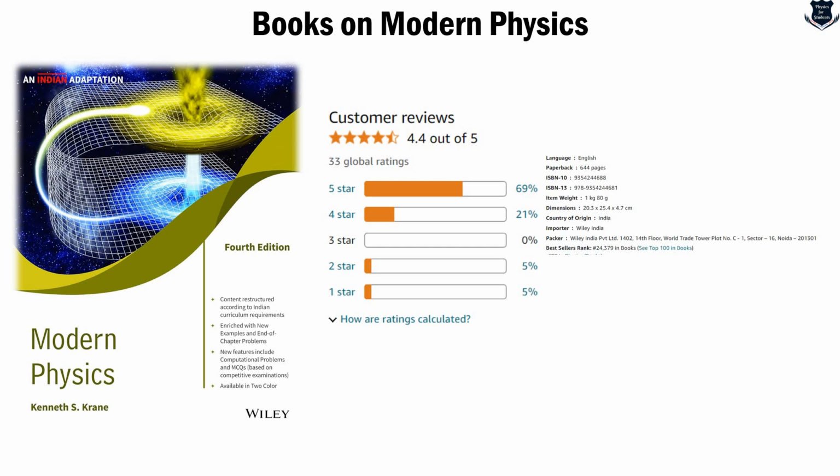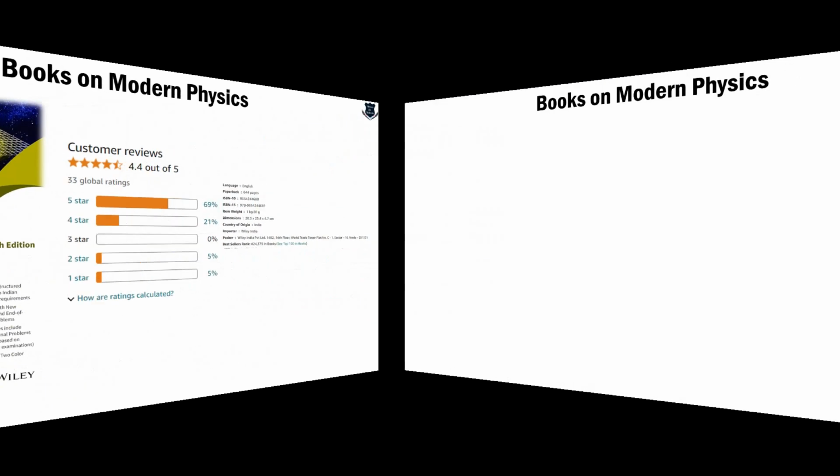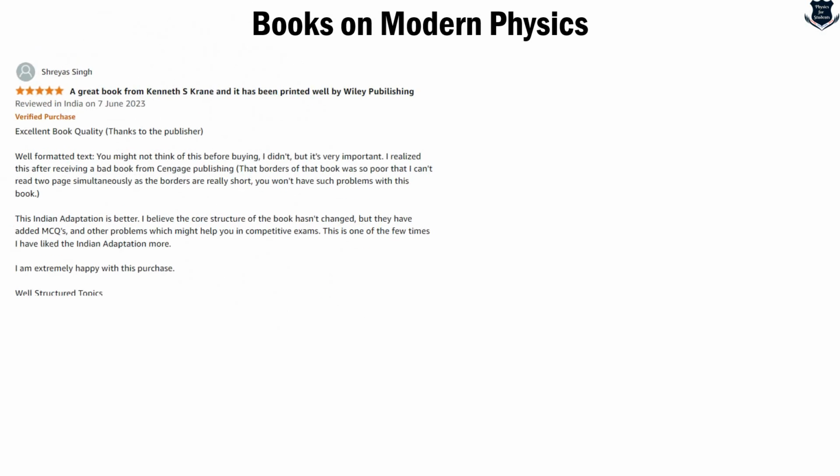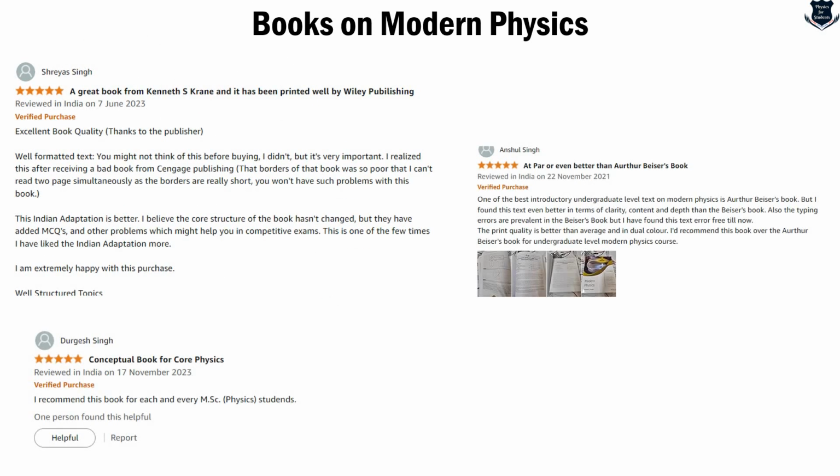As I always tell, the more the number of pages of the book, that means better are the explanations, hopefully. So this book also is an example. It is around 644 pages, which is quite a heavy and thick book to carry. Now, talking about the reviews, they are all fantastic. Sher Singh and others, from Amazon, have written that it is at par or even better than Arthur Beiser's book. Now, you see, there's a comparison. I just talked about Arthur Beiser's book and its conceptual core of physics.